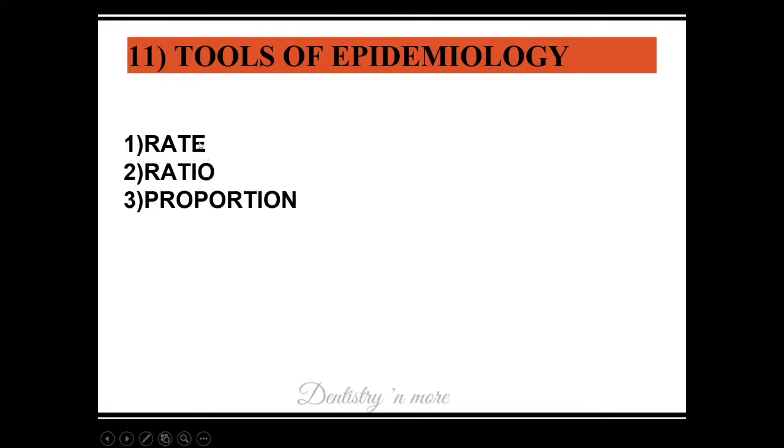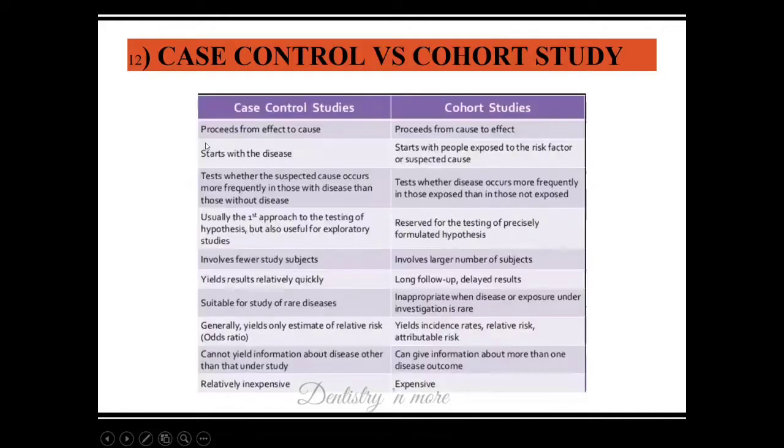Rate, we have already seen. Incidence is a rate, as are death rate, birth rate, over rate, run rate. Rate always has a time frame in the denominator, whereas in a ratio, there is no connection between numerator and denominator, like the male-female ratio and doctor-population ratio. In a proportion, there is always a connection between numerator and denominator, like 30%, 40%. Incidence is a rate, whereas a proportion is prevalence. Prevalence is how many people out of the population have the disease. So prevalence is an example of proportion, and incidence is an example of rate.